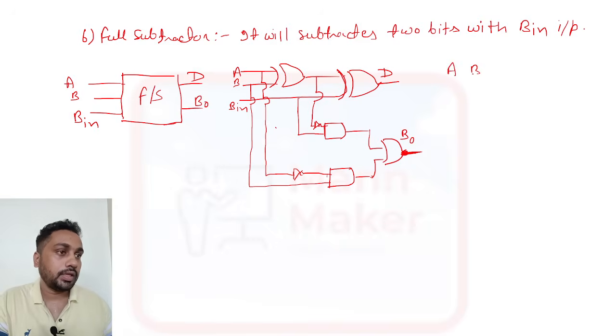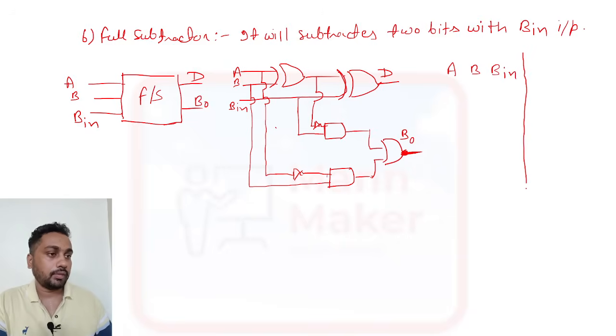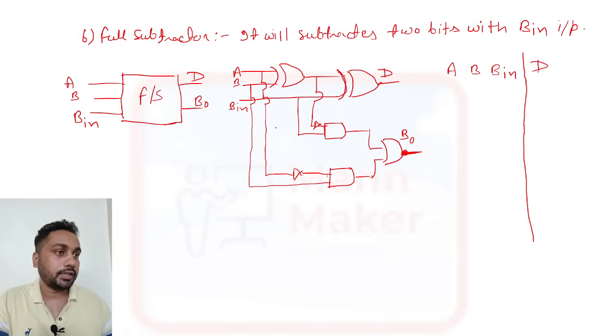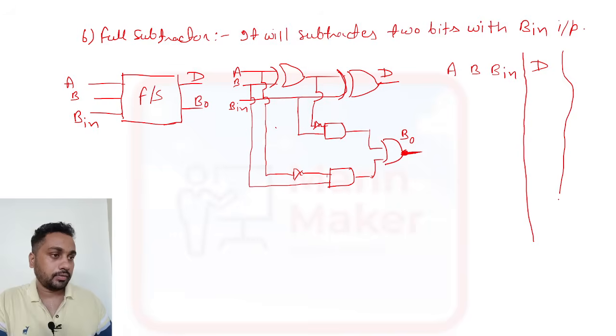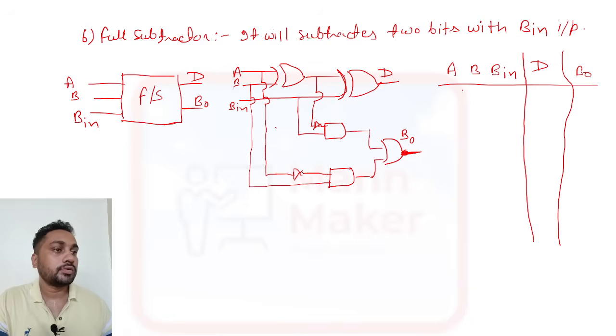Now we'll see the truth table. A, B, and borrow in are the inputs, and we have the outputs D, that is the difference, and one more, the borrow out. So 0 0 0, 0 0 1, 0 1 0, 0 1 1, 1 0 0, 1 0 1, 1 1 0 and 1 1 1.